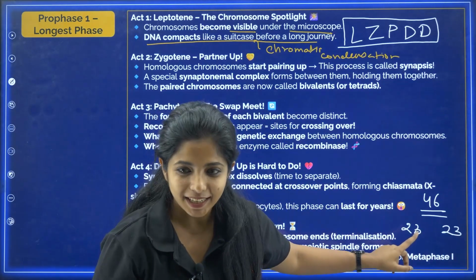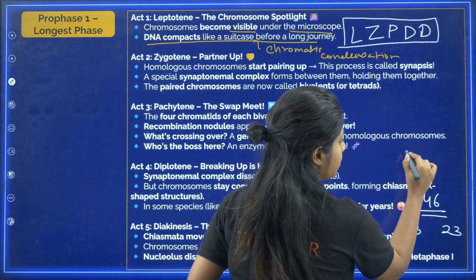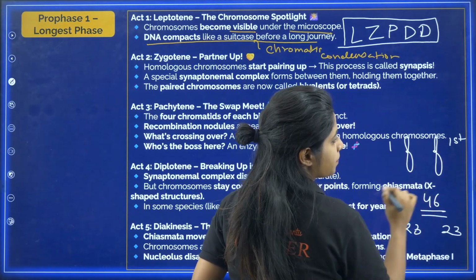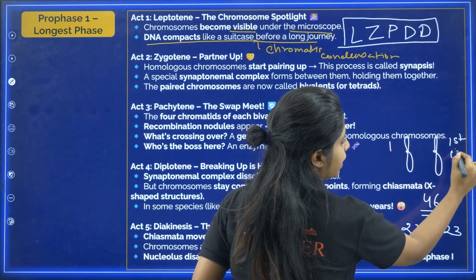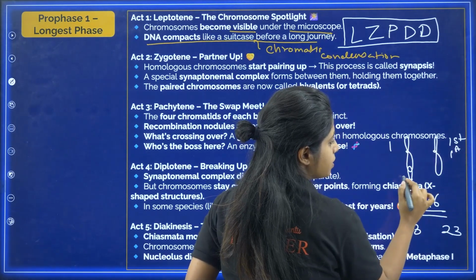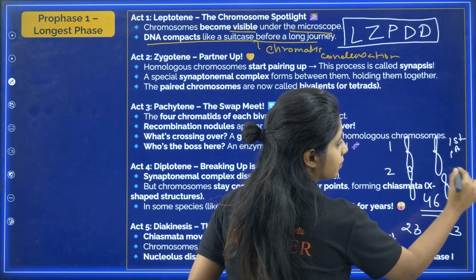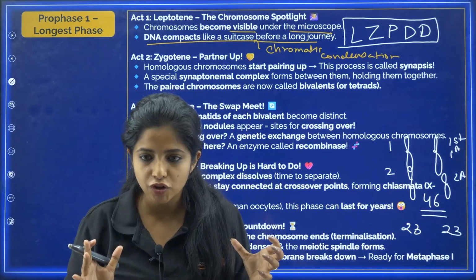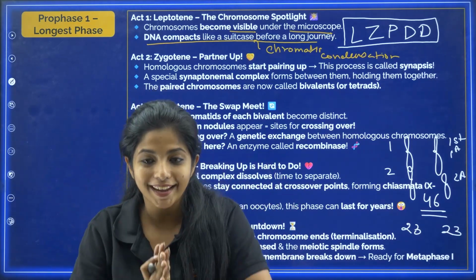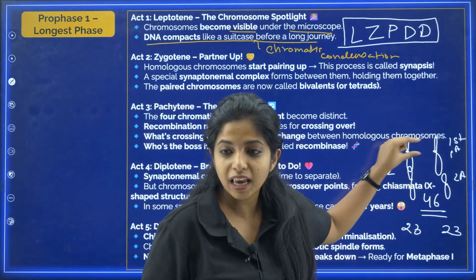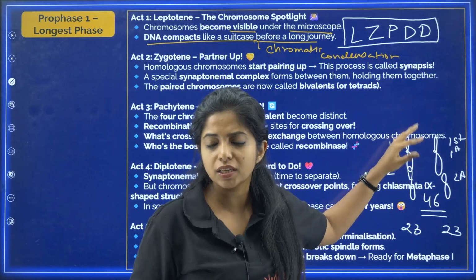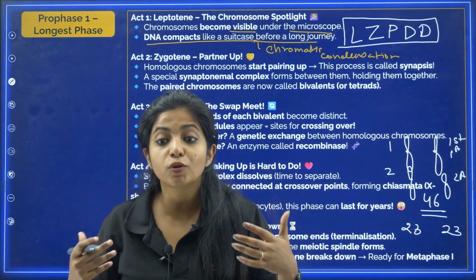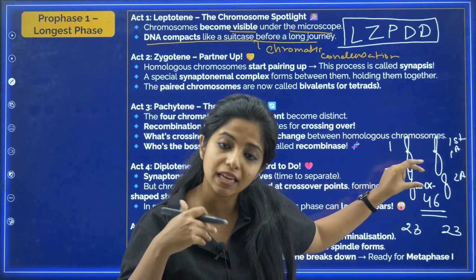Now basically, one chromosome from each. For example, I received the first chromosome from papa, another first chromosome from mama. This will be 1 and this will be 1A probably. Again, the same thing happens, 2 and 2A. You get it? You receive both of these from both of your parents, my dear children. Now, when these guys come together, because these guys would be having the same gene bands, same type of genes and a lot of things, my dear children, which is why I'd be calling them what? The homologous chromosome. They would be having genes coding for the same character.